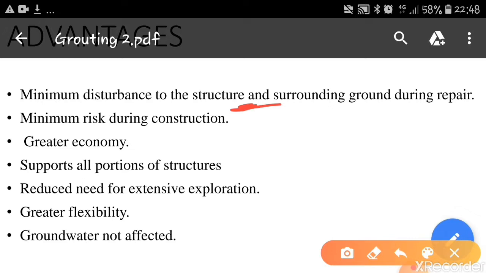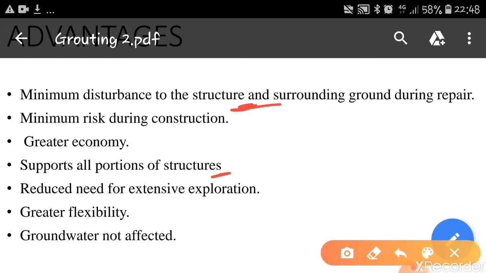There won't be much vibration. There won't be any cracks seen in the adjacent buildings because of this process. It supports all portions of the structure. When we do this grouting, the grout becomes a hard gel, and it will exert pressure on the surrounding soil so that the soil moves and comes closer to each other, and that's how it supports all portions of the structure. It is not like only one portion of the soil gets strengthened. The strength will be distributed over the whole surface.